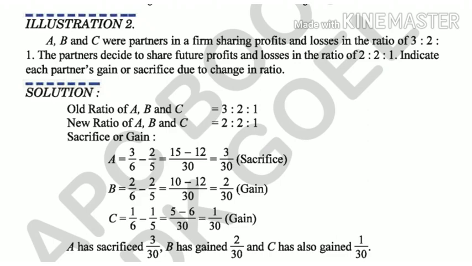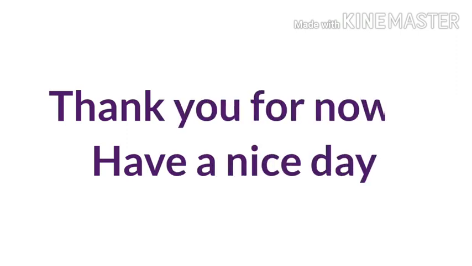But you can see that the value of gain and sacrifice is the same. That is 3/30 A is sacrificing. Similarly, if you add B and C's gain, it is also 3/30. Proportionate amount of sacrifice and same amount of gain. So one partner is sacrificing and two partners are gainers with a similar amount. So this is the illustration. Have a look and understand. Thank you for now. Have a nice day.